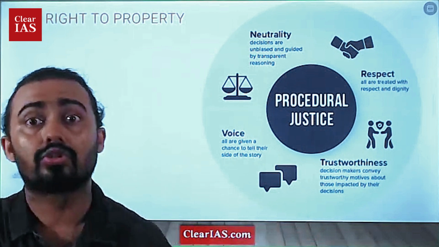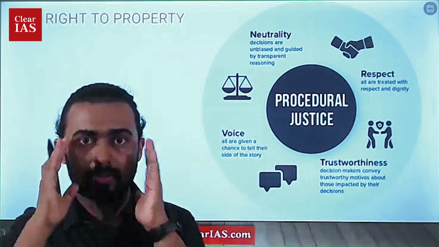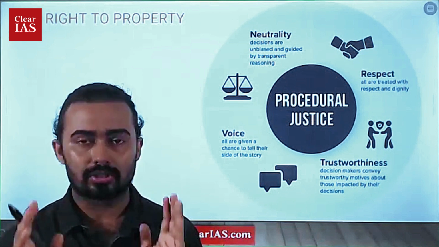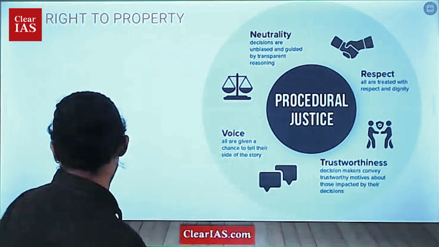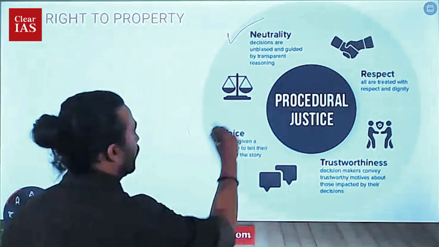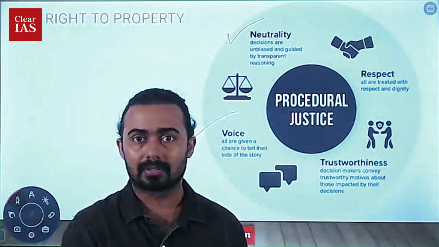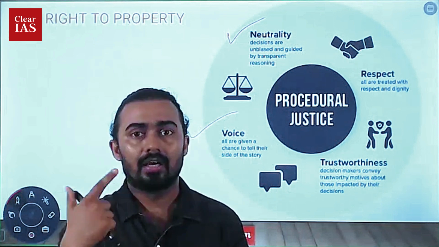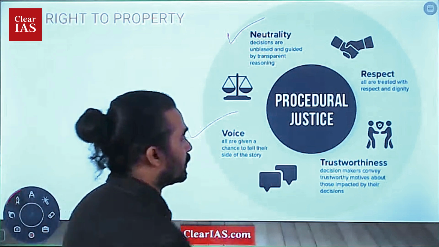That is, the decision should not be arbitrary. The decision should not be biased at all. It should be very unbiased. They should take a very objective decision. So neutrality is one particular point. Second thing is voice. That is, everyone should have a chance to express themselves. If there is any grievance, any complaints and objections, they should be heard. That is the second thing. And the third thing is trustworthiness.